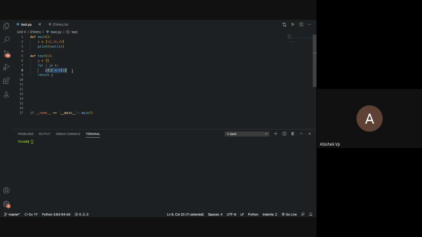Why can't you just append I to the list y? Why not append I and then return y? Now this will work. Yeah, that works. So either you can do it this way, or somebody was telling you that you can also make use of the yield thing. That is also fine.